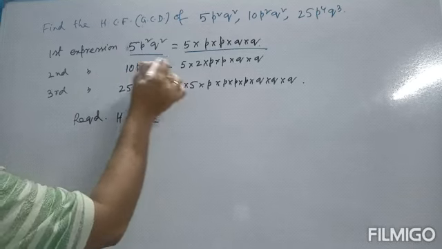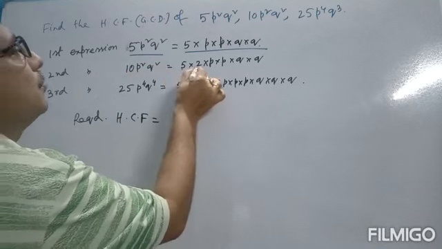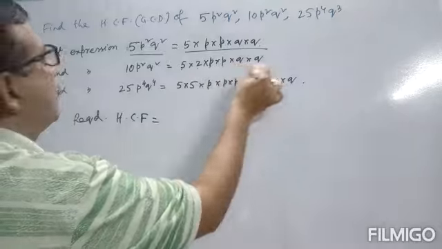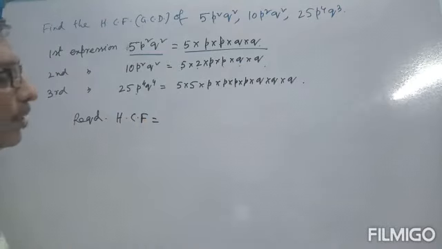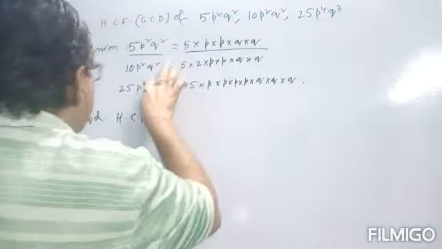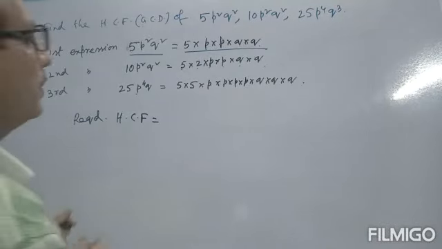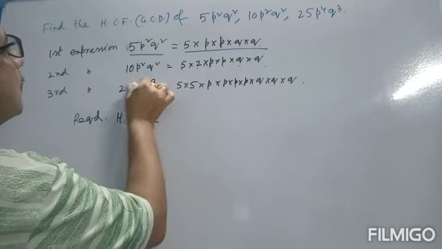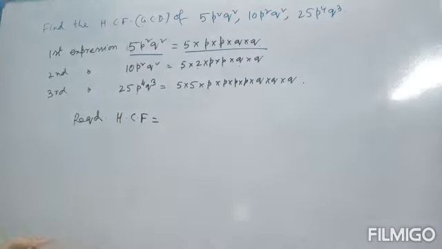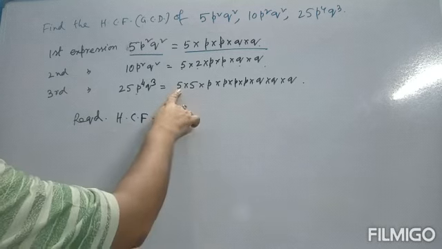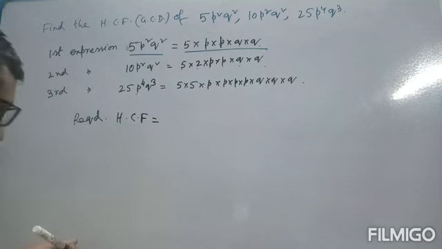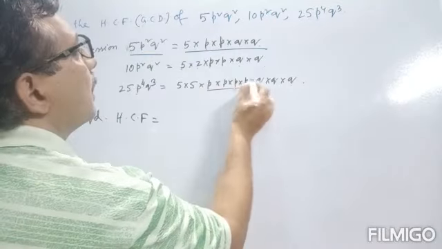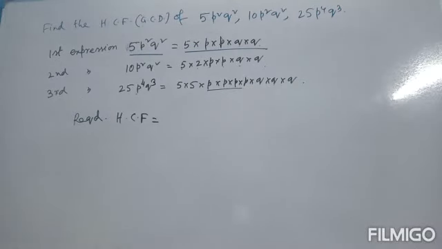Second expression 10p²q², so 10 is equal to 5 into 2, p into p, q into q. 25p⁴q³, so it is written as 25 means 5 into 5, p into p 4 times and q into q 3 times. Now we have to find the HCF or GCD, that is greatest common divisor.